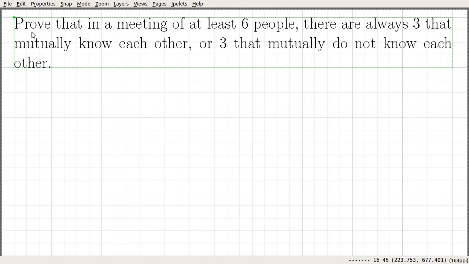So this is problem number 5 in problem set 1. Prove that in a meeting of at least 6 people, there are always 3 that mutually know each other, or mutually friends, or 3 that mutually do not know each other, or strangers. So let me go and show that this particular statement is correct.